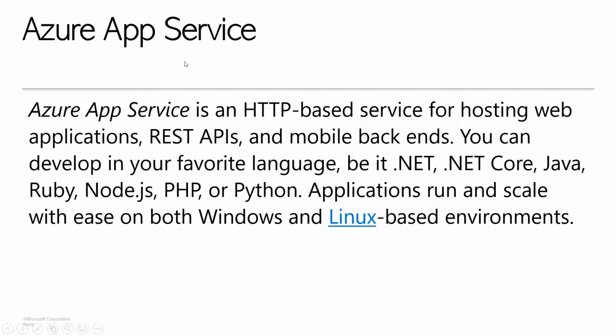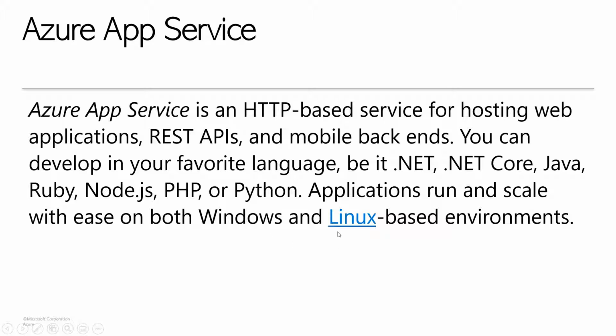So what is Azure App Services? Basically it is an HTTP based service for hosting web applications. These are built on .NET Core, Java, Ruby and so on. These will be pre-built environments provided by the cloud provider, and the underlying infrastructure can be either Windows or Linux.